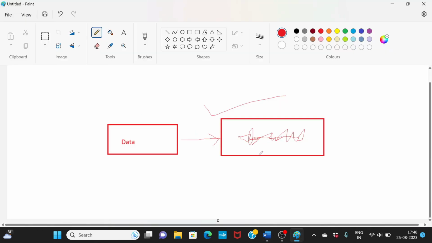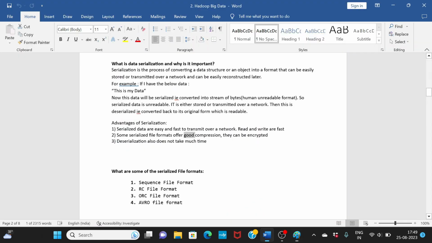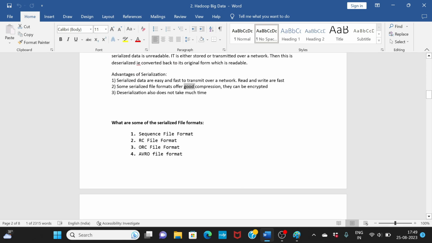And also when you serialize, you cannot read this data. If you do a deserialization, then this data will again come back to the readable format. So you are converting the data from this format to the readable format. That is called deserialization, and it is also very easy to do. So those are the advantages of serialization.